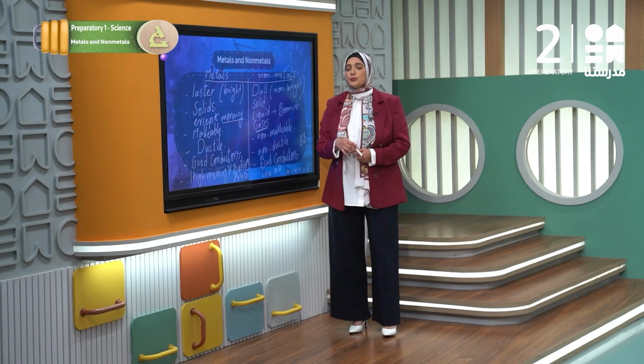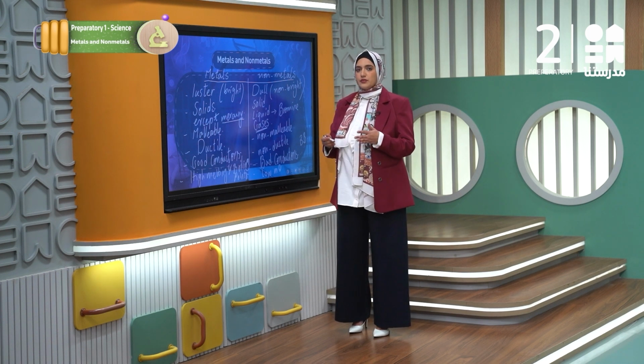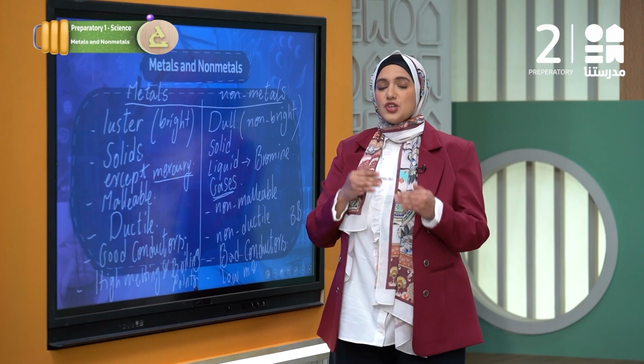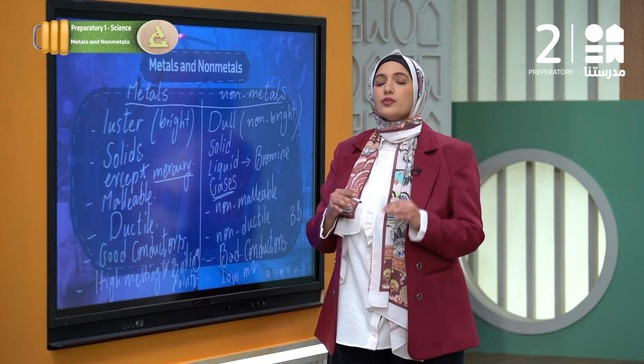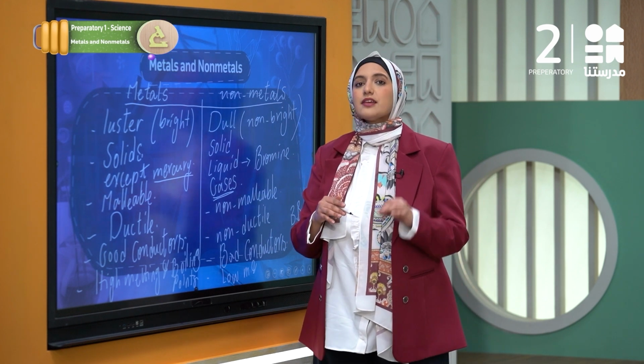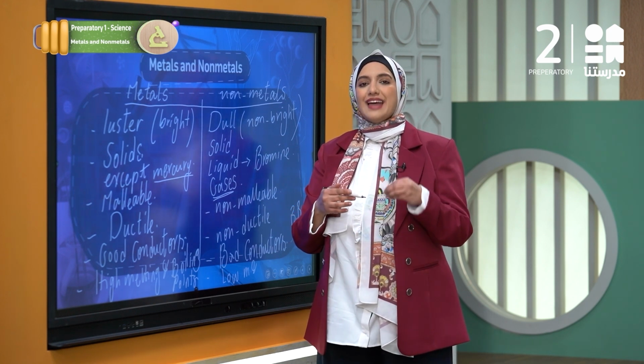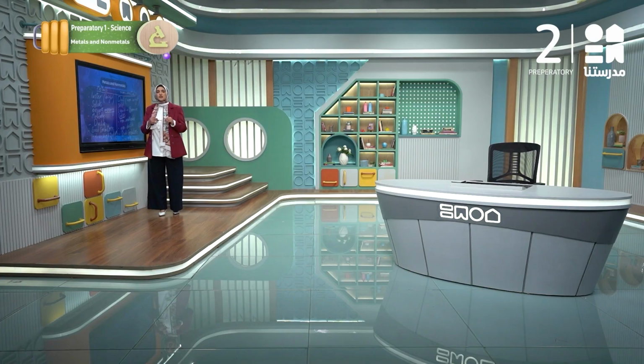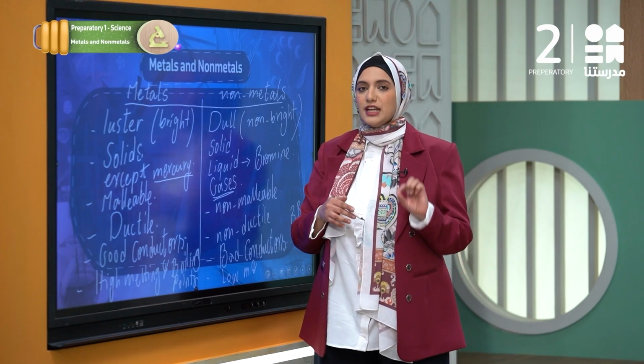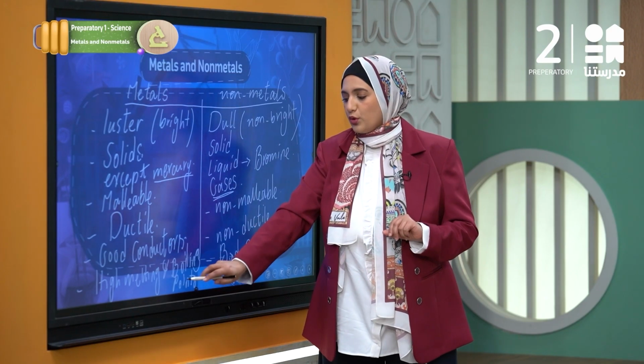Okay, the melting and the boiling points are the temperatures where the matter starts to melt or boil. So if you have any piece of metal and it's heated to an external temperature, it changes from the solid state into the liquid state, and the temperature at which that metal starts to melt is known as the melting point. And if we continue heating, that liquid starts to evaporate and change from the liquid state to the gaseous state, and it starts to boil. And the temperature at which that matter starts to boil and change from the liquid to the gaseous form is known as the boiling point.